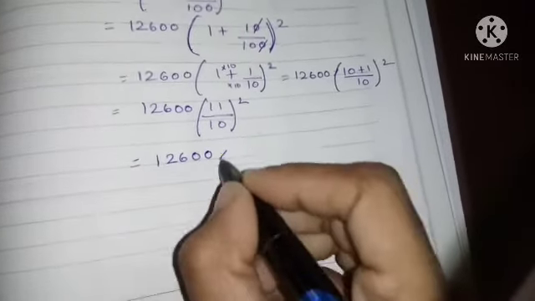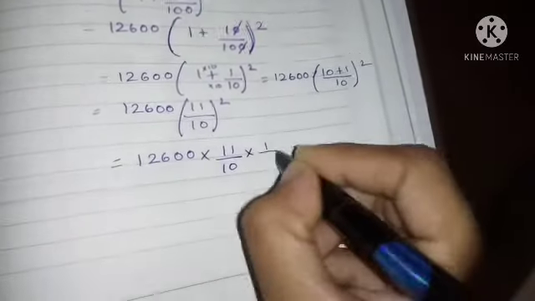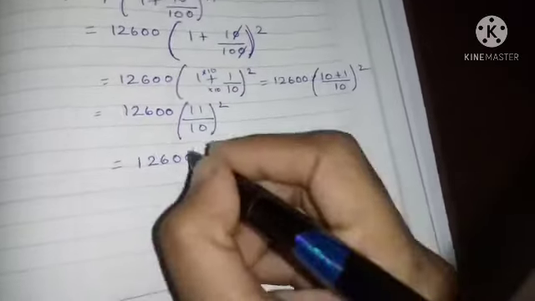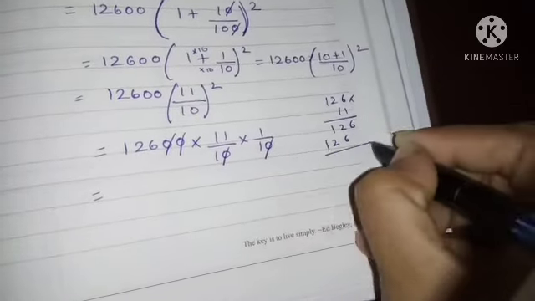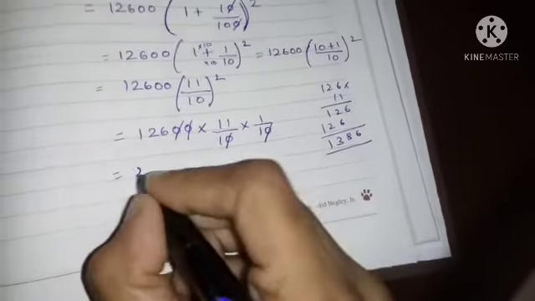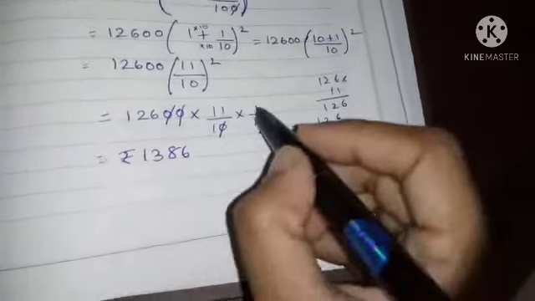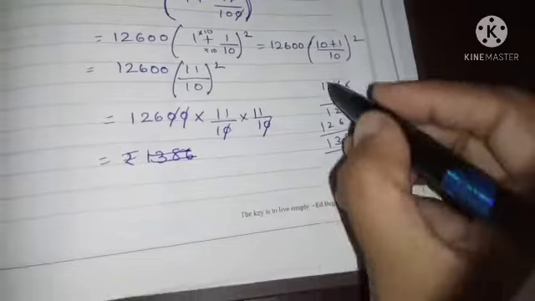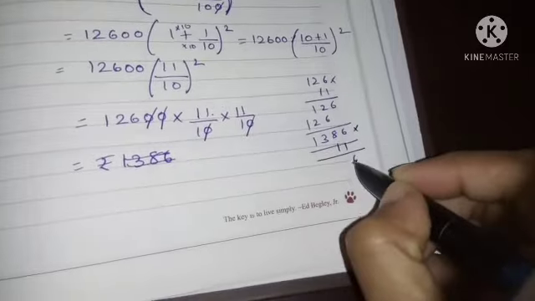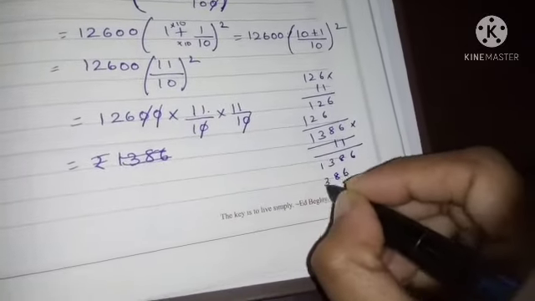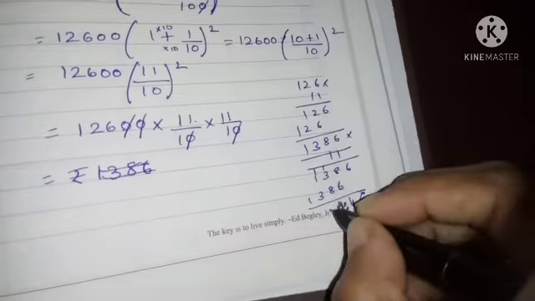So now 12,600 into 11 by 10 the whole square means 11 by 10 into 11 by 10. Zeros cancel, zeros cancel. Now 126 into 11, then again into 11, and we get 15,246.